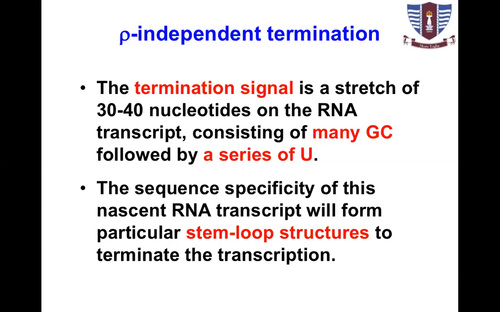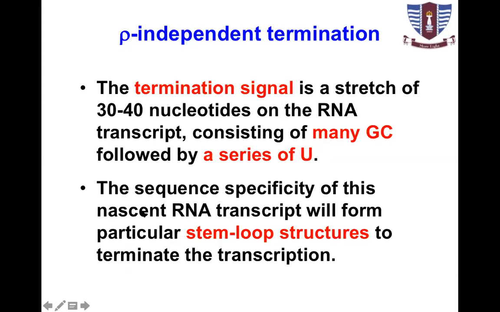That incorporates a series of transcript nucleotides on the RNA consisting of many GC. If adenine is present in DNA, there is uracil in messenger RNA, so it is followed by a series of uracil in messenger RNA.